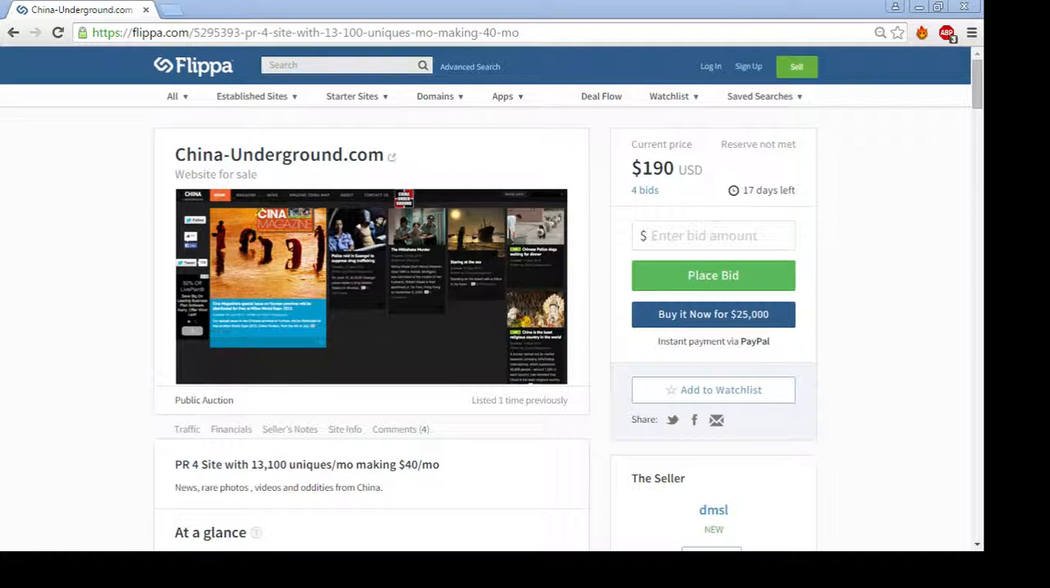Moz to Ahrefs and Majestic, archive screenshot, all that stuff, SimilarWeb and SEMrush. All this stuff is just like the first step, basically. And there's still a whole bunch of other stuff that you need to do before you can bid confidently.